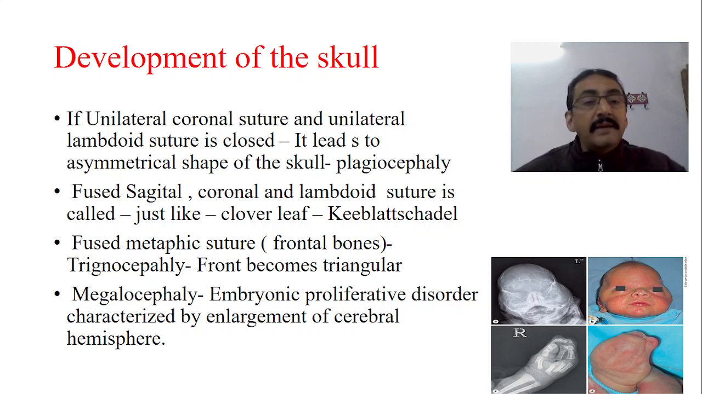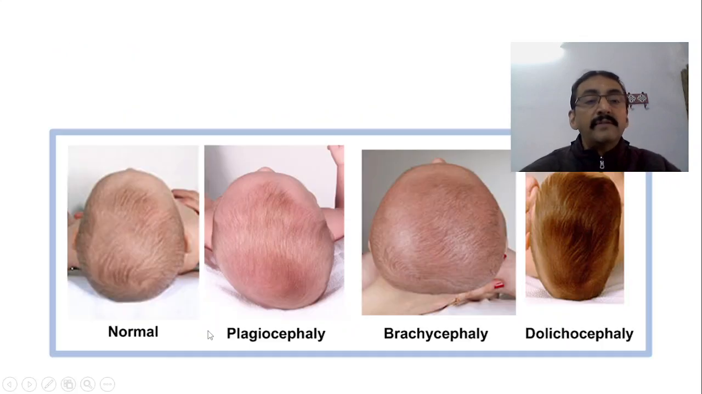Similarly, there is another condition called megalocephaly. Megalo means an embryonic proliferative disorder characterized by enlargement of the cerebral hemisphere. Megalo means big. So here the cerebral hemisphere is too big for the skull, and therefore it leads to an abnormal shape of the skull, and that is called megalocephaly. And these are some of the pictures.